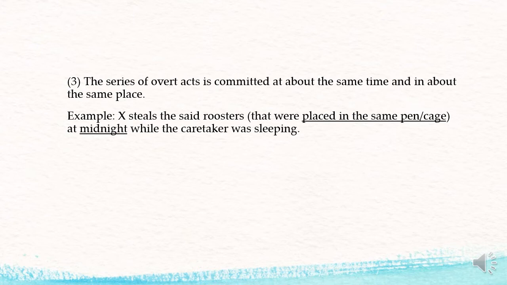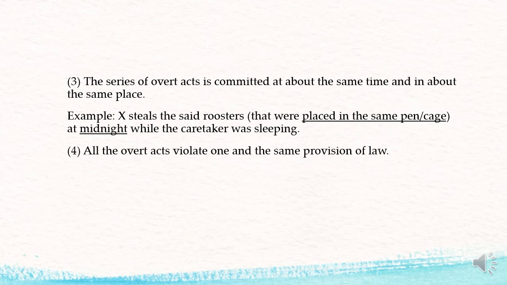So you can see in the underscored portions of the example that yes, the taking of the roosters was committed in the same place, and it was also committed at about the same time because all of them were taken at midnight while the caretaker was sleeping.